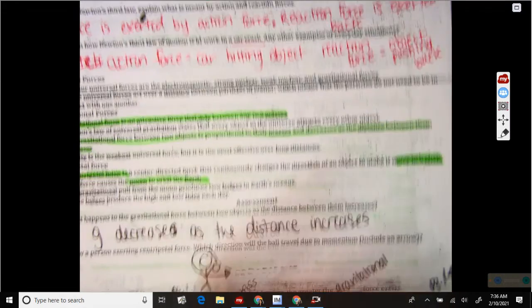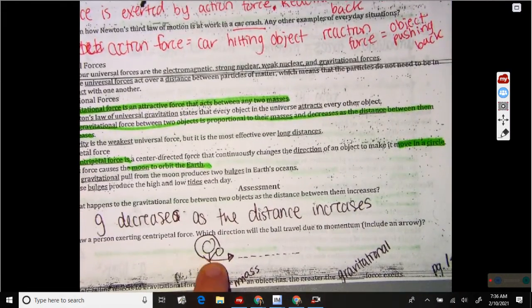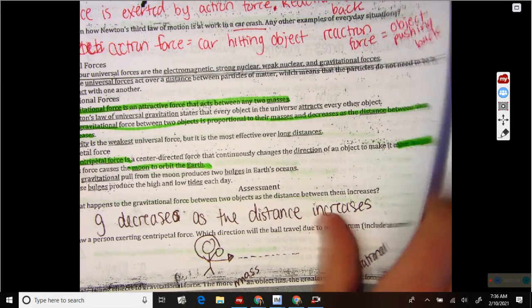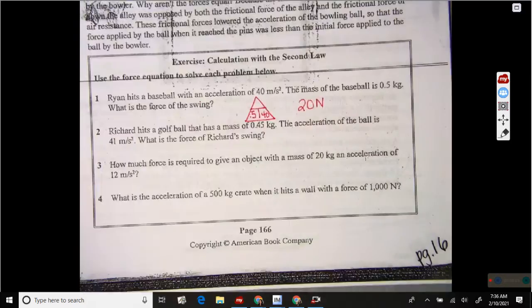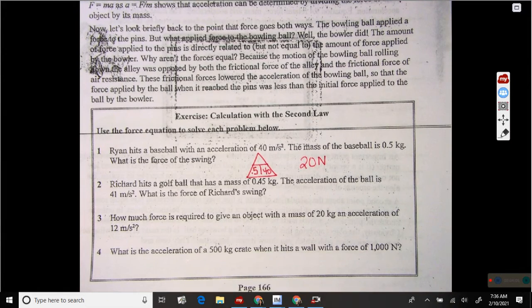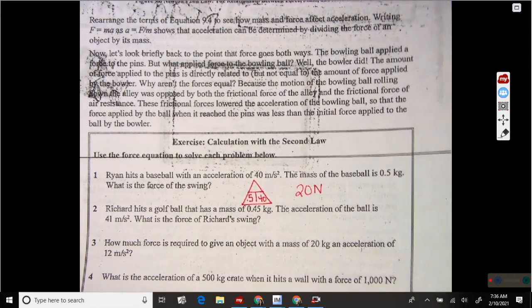And then I drew a person slinging a softball, okay, because they do this fast pitch softball where they sling it in a circular motion to build up momentum. All right, so what I want you to do is yesterday you were supposed to look at page 16, all right? So most of you have already looked at page 16 and done that. Those four questions should be answered. Use your triangle at the top to answer those questions.